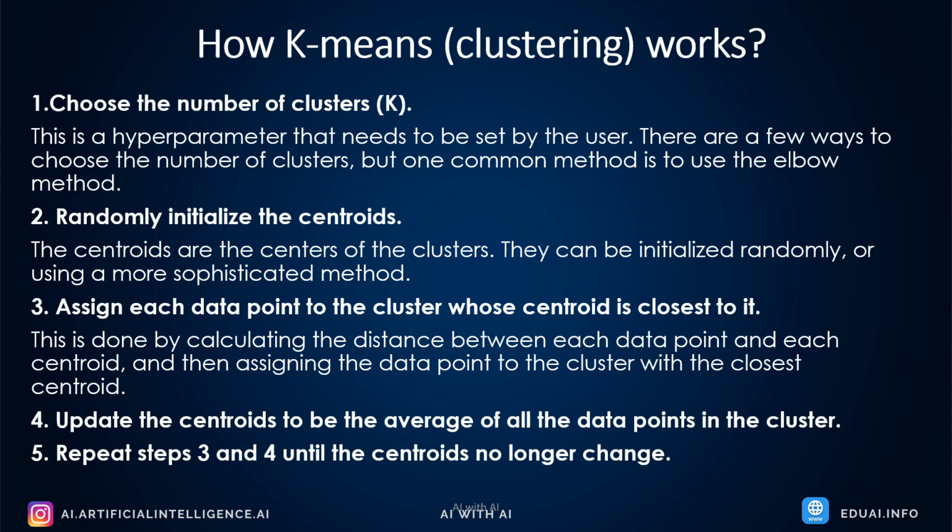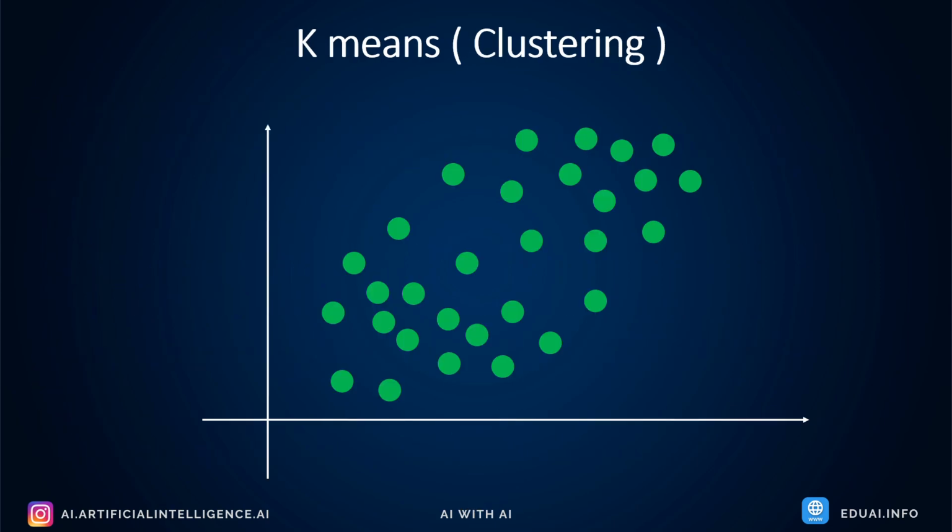The third step is to assign each data point to the cluster whose centroid is closest to it. Now the algorithm starts finding the data points which are closer to the centroids, and this is done by calculating the distance between each data point and each centroid, and then assigning that data point to the specific cluster whose centroid is closest. The fourth step is to update the centroids so that you get the average of all the data points within the cluster. And finally, step 5 is to repeat steps 3 and 4 until the centroids no longer change.